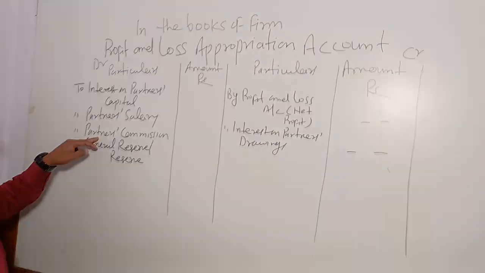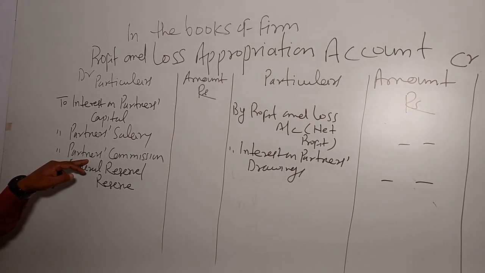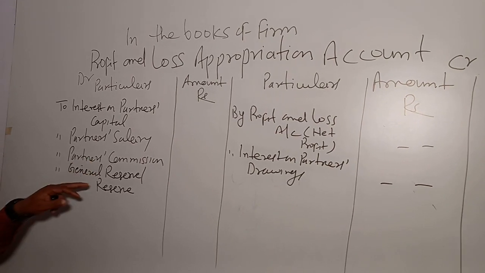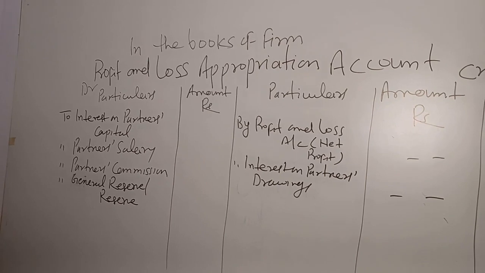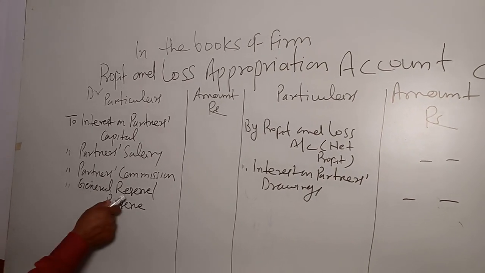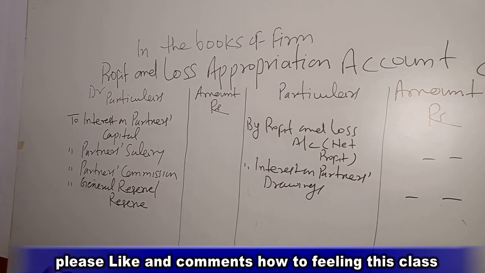Commission payable to partner. The entry will be partners' commission account debit to partners' capital account. At the end of the year, the balance of partners' commission is transferred to profit and loss appropriation account. Journal entry: profit and loss appropriation account debit to partners' commission account. Creation of general reserve. The entry will be profit and loss appropriation account debit to general reserve.